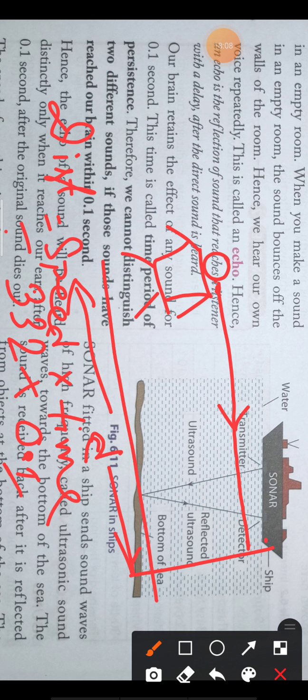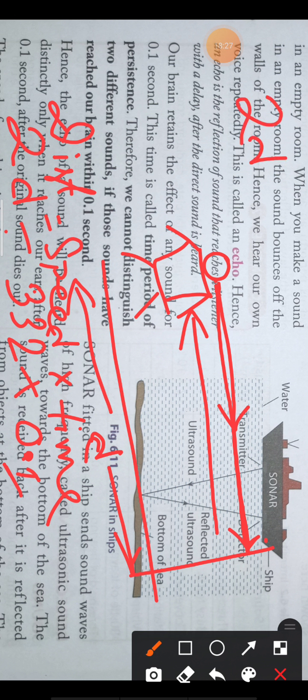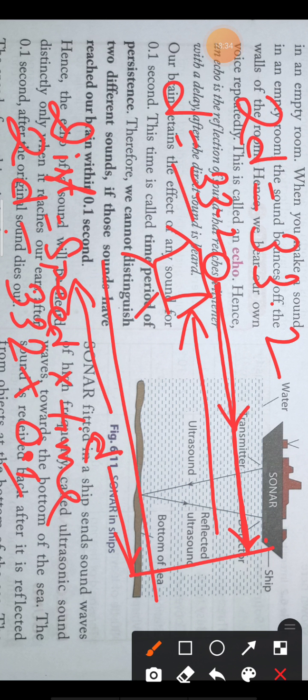At that time, how much distance does the sound travel? First it goes distance d, and after reflection it comes back distance d, so it actually covers 2d. So 2d is equal to 332 into 0.1. Now 2d is equal to 33.2, so d is equal to 33.2 divided by 2, which is 16.6.